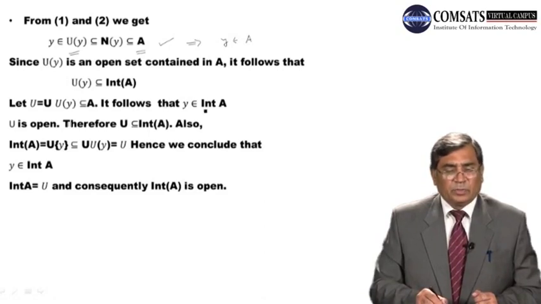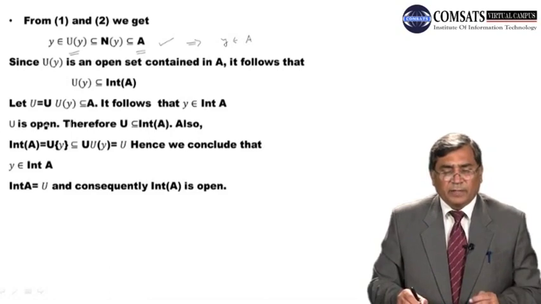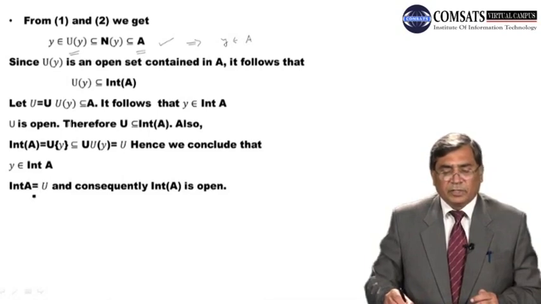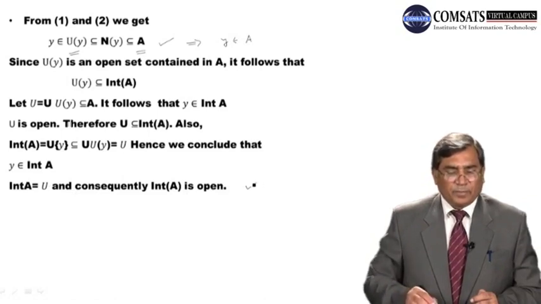This u is open, therefore u which is equal to union of uy is contained in int of A. Also int of A is contained in union of uy which is equal to u, hence we conclude that y belongs to int of A. It means int of A is equal to u and consequently int of A is open. Right, dear students? It's simple, right?